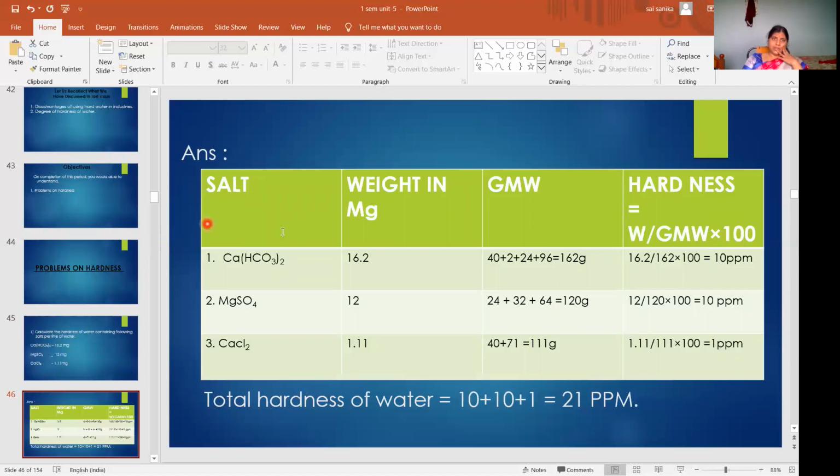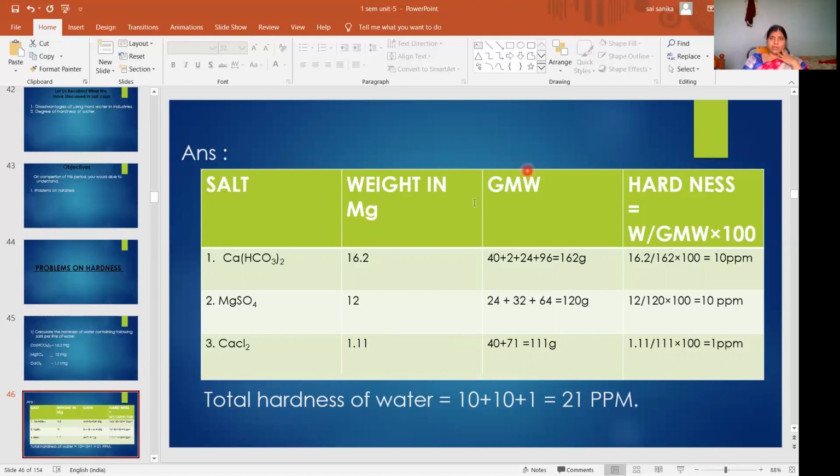In the first column we write the salts: calcium bicarbonate, magnesium sulfate, calcium chloride. The weights given: calcium bicarbonate 16.2 mg, magnesium sulfate 12 mg and calcium chloride 1.11 mg.